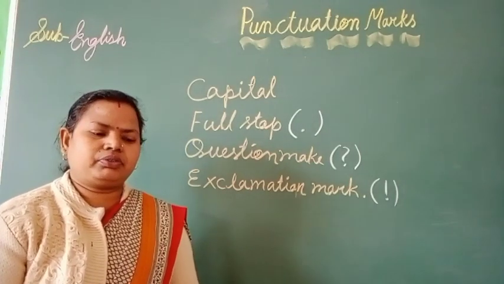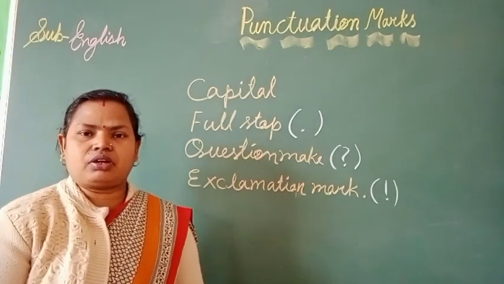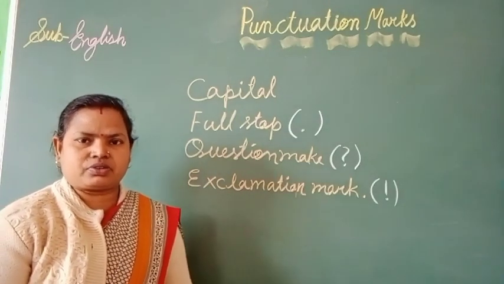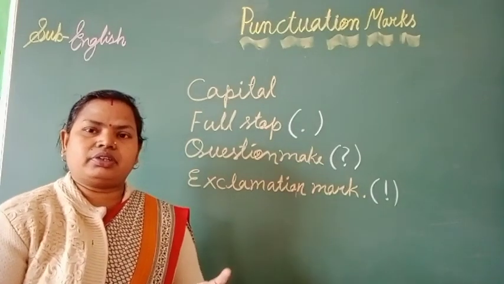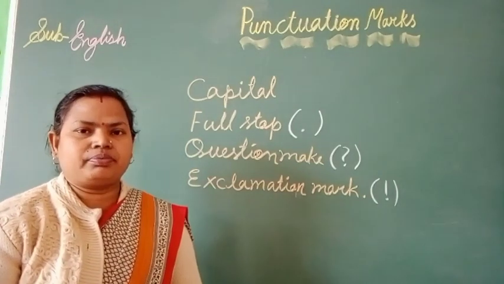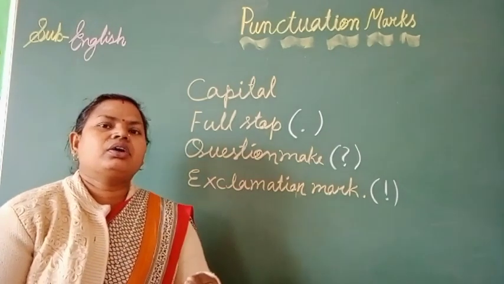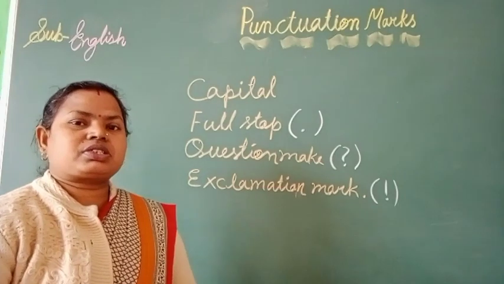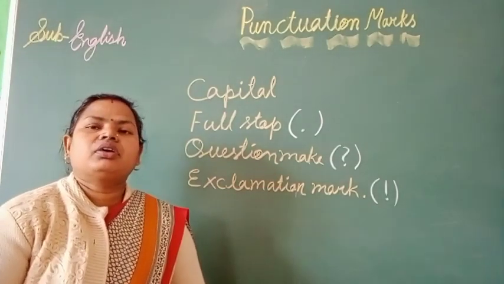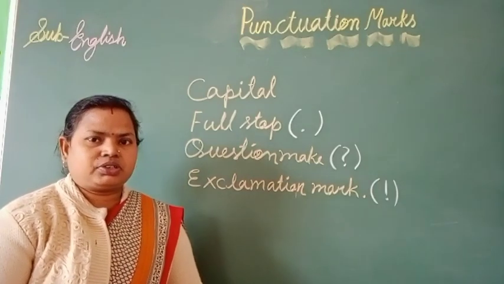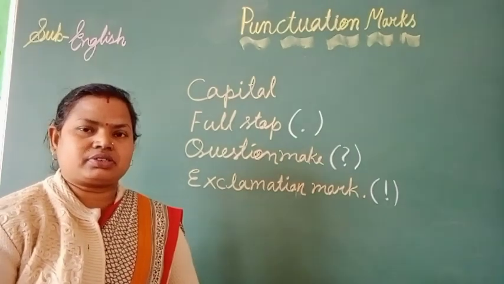Here in this chapter we are going to study mainly the semicolon, colon, hyphen, apostrophe, and the interrogative sentence, the words used in it, where exclamation marks are used, and also some of the punctuation marks which are used in direct and indirect sentences.